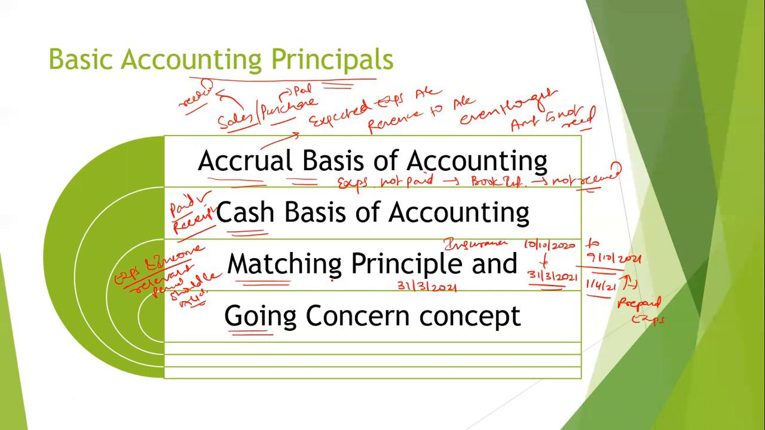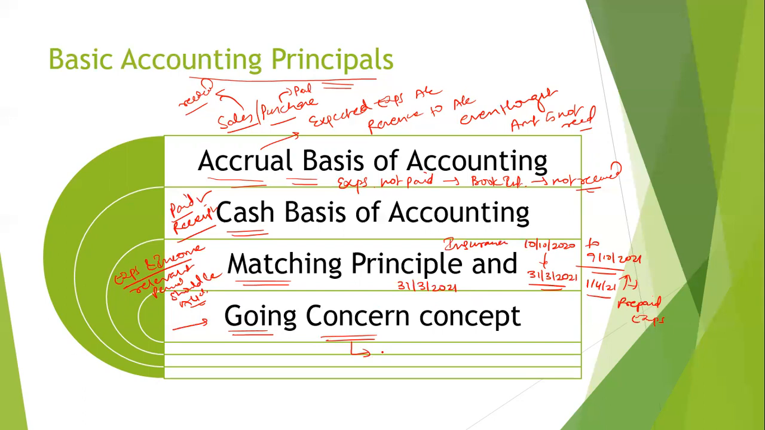Similarly, for income, say for example, if we have received AMC for the same period, then you will account for 10th October to 31st March in income, and the rest you will put into income receivable.